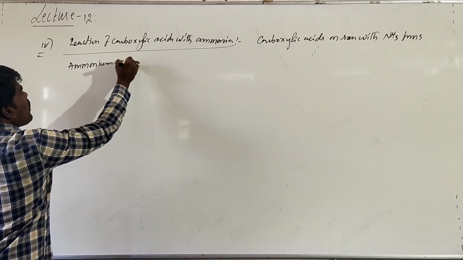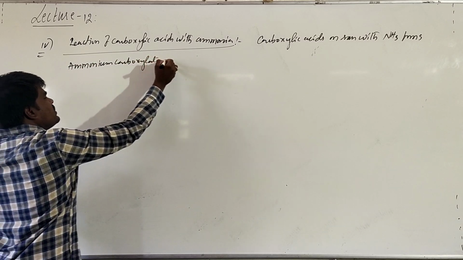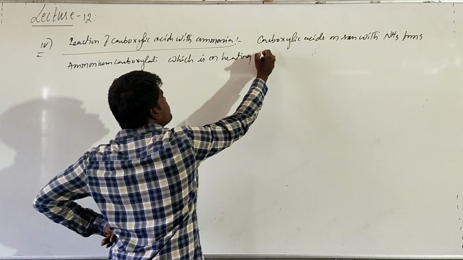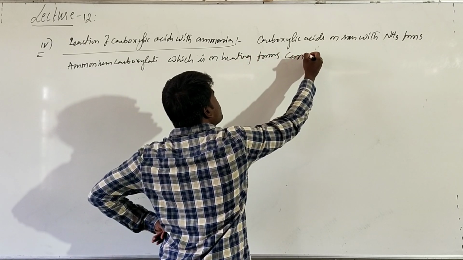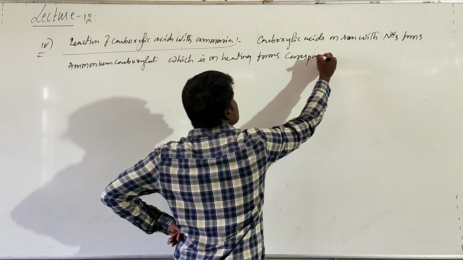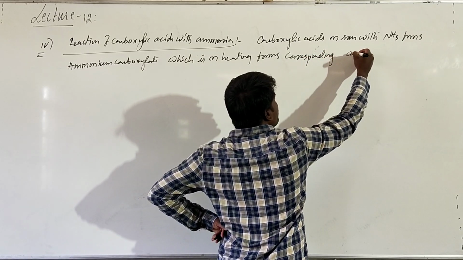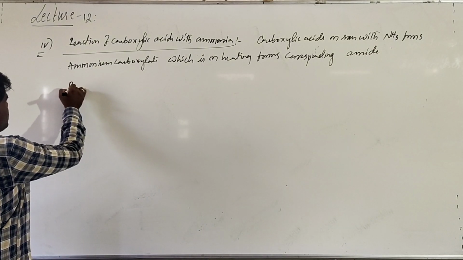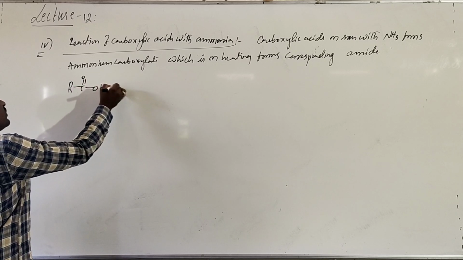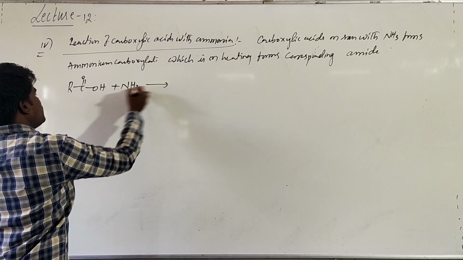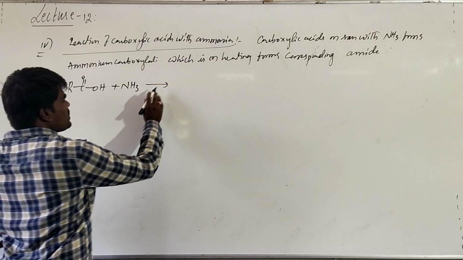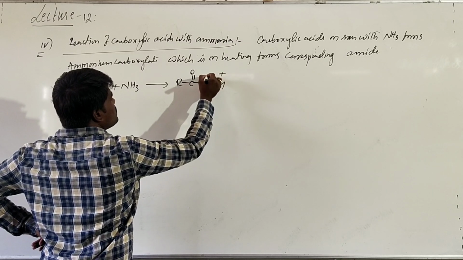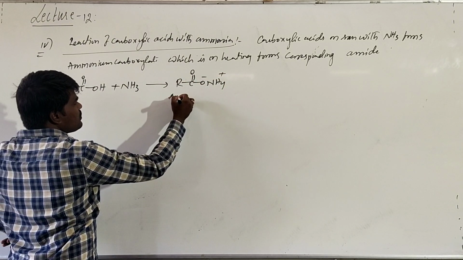Ammonium carboxylate, which on heating forms the corresponding amide. It will form acid amide. If you want to see the general reaction, this is carboxylic acid. When you are treating with ammonia, it is acidic in nature and this is basic in nature. It basically forms the corresponding ammonium carboxylate.